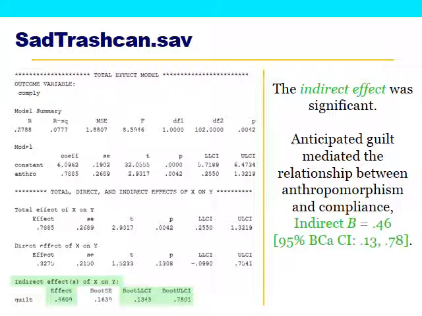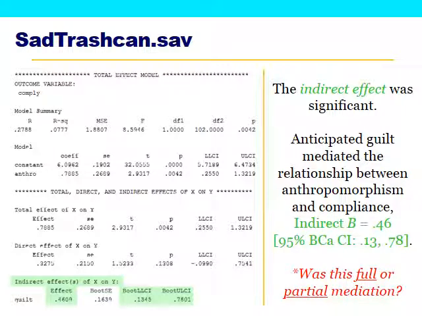I don't have it on this slide, but earlier in the output, we could find the values of A and B, which you'll need to include in your diagram. If we were to multiply A times B, we would get 0.46, which is the value of our indirect effect. So again, just to reiterate, the indirect effect is always equal to A times B.